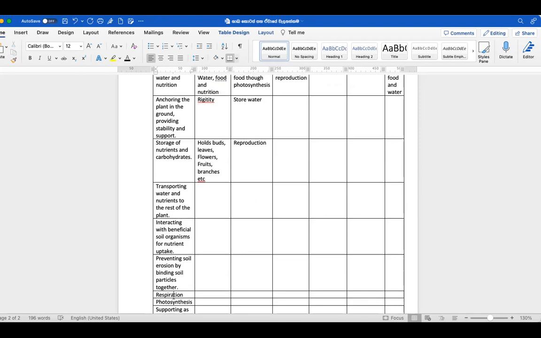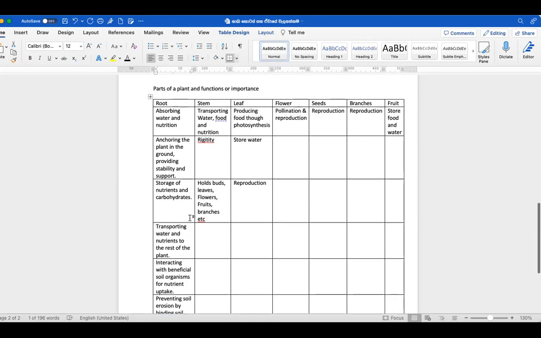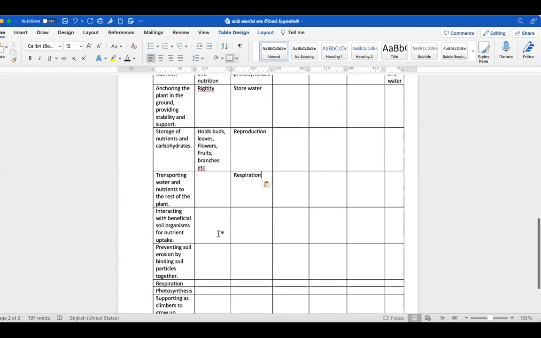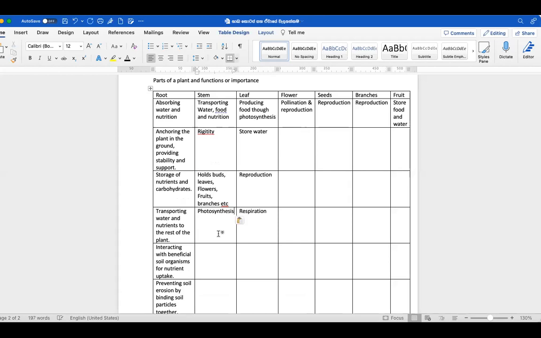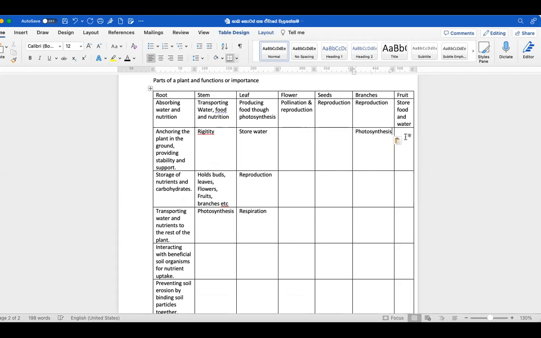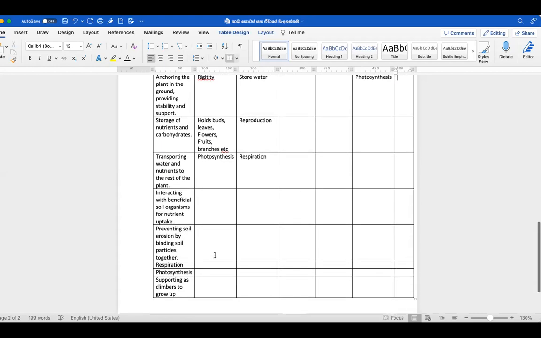Respiration. Some roots breathe, they do respiration. Leaf does more respiration than stem. Flower, seed, branches. Photosynthesis. Some stems do photosynthesis. Leaves definitely do photosynthesis, put that on top. Flowers, seeds, branches sometimes. Fruit, some fruits have chlorophyll, not exactly doing photosynthesis but sometimes. Okay, then what else?